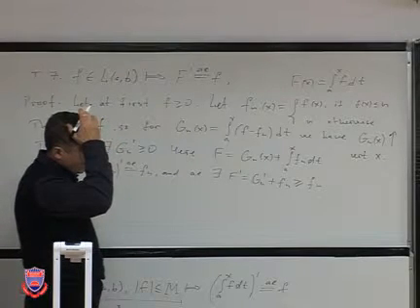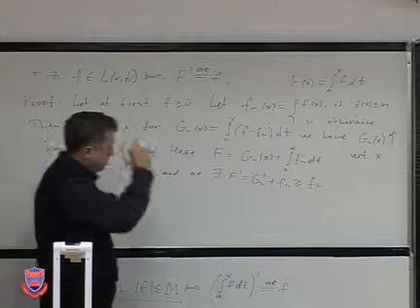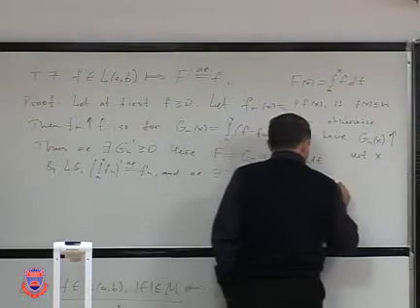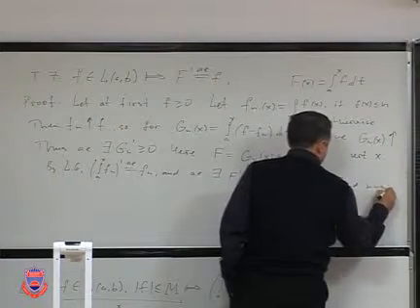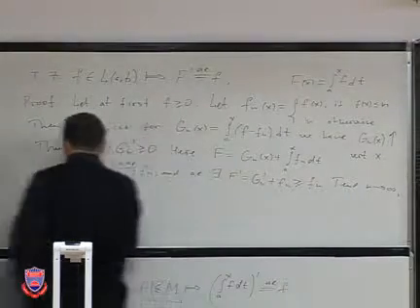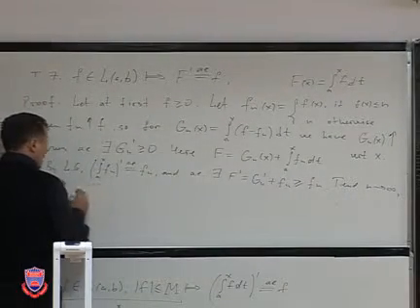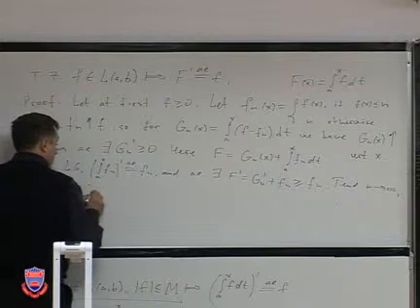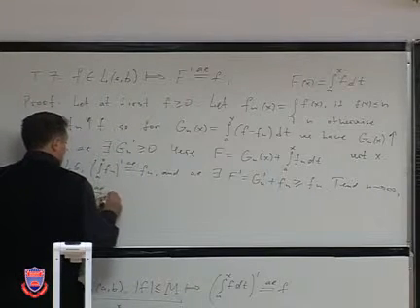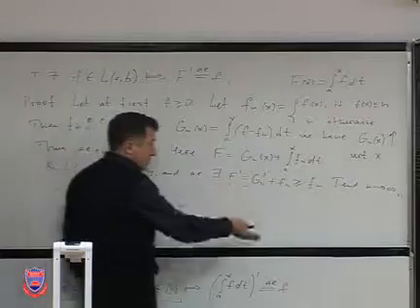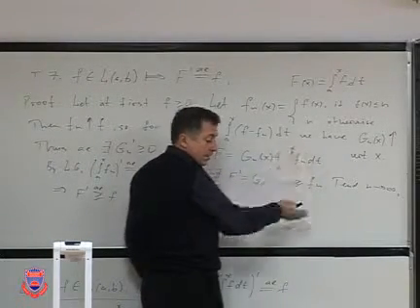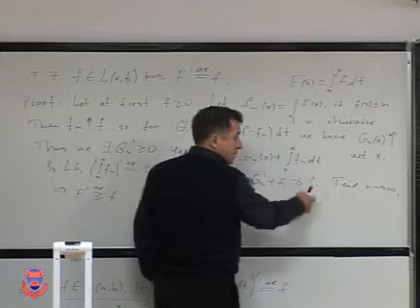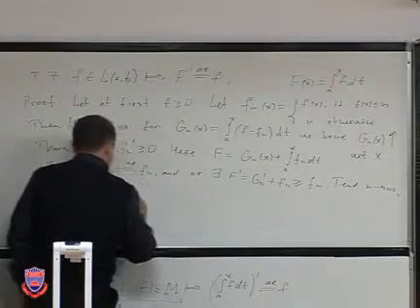And then from here, we can send n to infinity. And then what will we have? There is no n on the right side. We have that F prime almost everywhere is larger than f, since f_n is convergent to f increasingly. And that's not all.